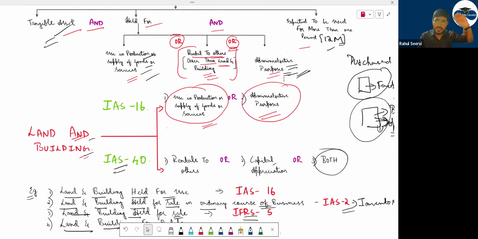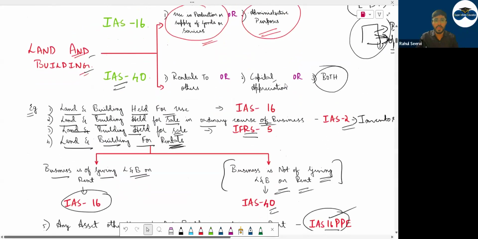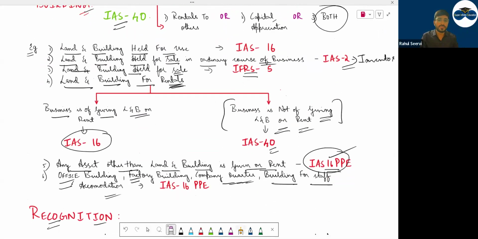IAS 16 is the business perspective, think from the business point of view. IAS 40, it's not your main business, you are keeping it for earning rental income or capital appreciation. Then we discuss this part also. If my business is only taking or purchasing land and building and giving it on rent, then IAS 16. If not, IAS 40.